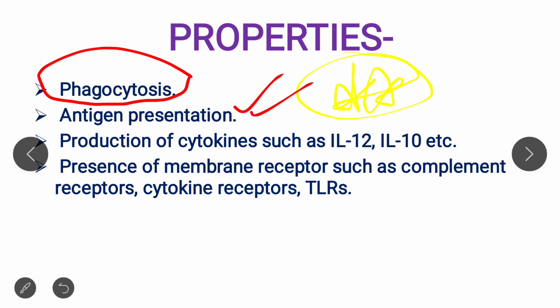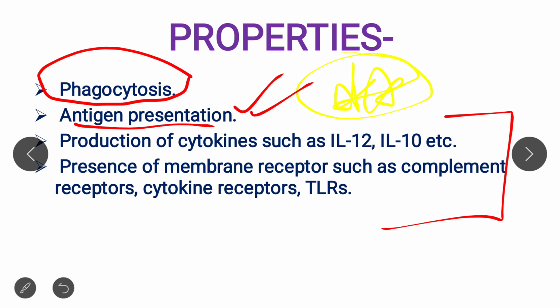After phagocytosis, the macrophage presents the antigen through MHC to the T cells, where the proper effector cell mechanism takes place and it clears the antigen out. So another important property is antigen presentation, and these two properties are very important.